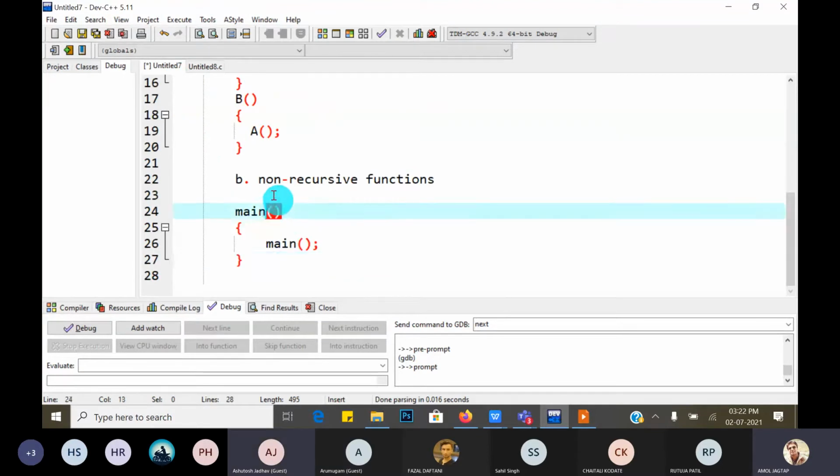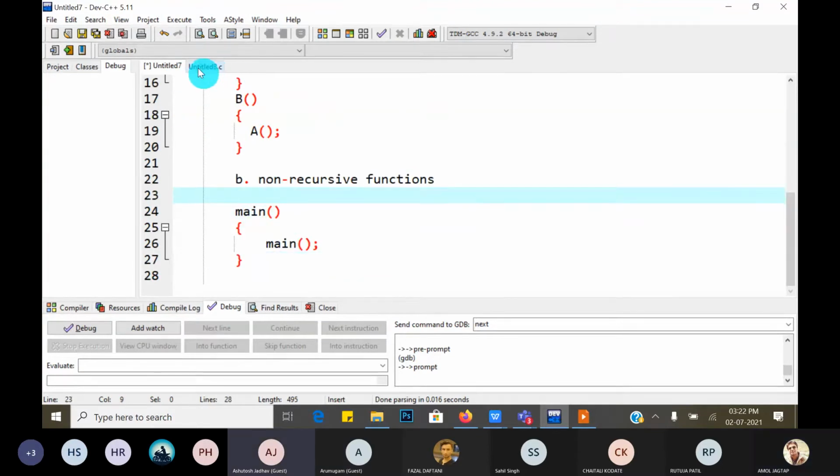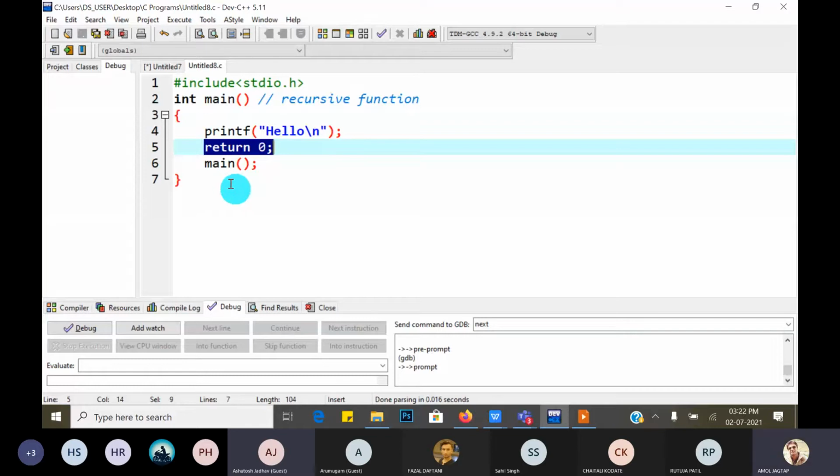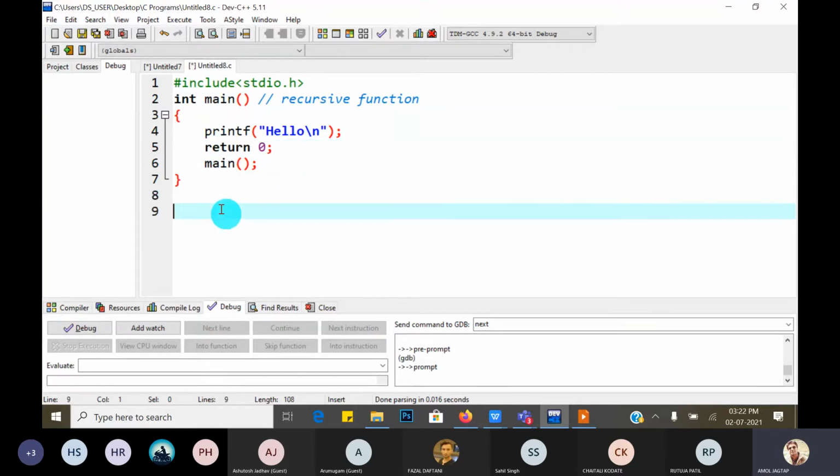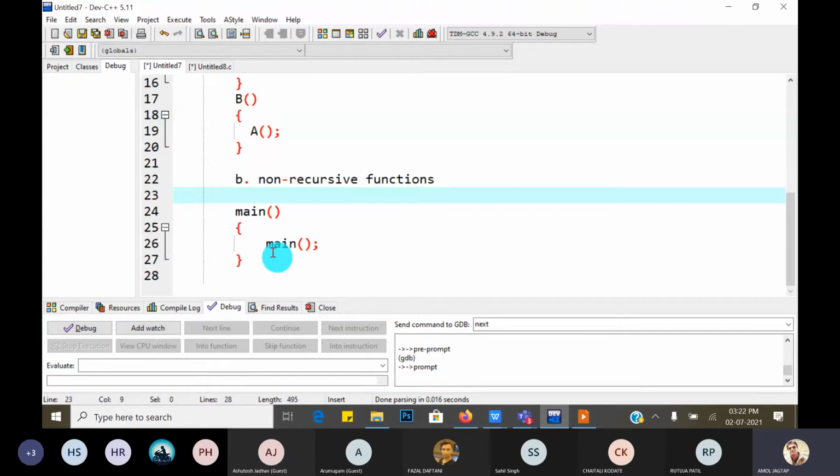That means after return, the program will not be executed. Whatever you return, not the program, that function. But where the return statement is there in the main itself, main is terminated. Termination of the main function means the whole program gets terminated. But if it is in other functions, it is not the termination of the whole program. Understood? I will show you all the return statements in the next session.